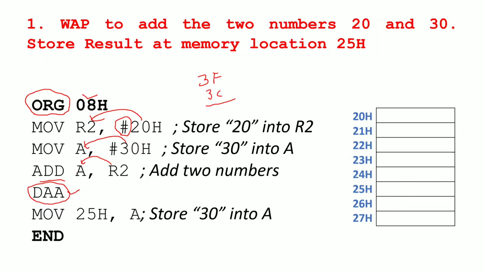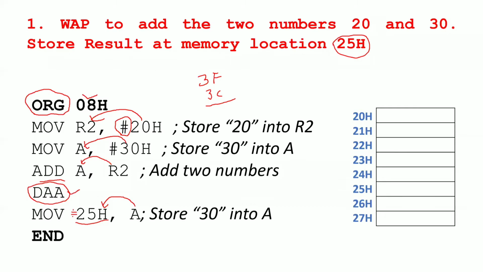So I am having the result in the A register. From that A register, I need to store that value inside one memory location. What is that memory location? The question they have asked, which is nothing but your 25h. So what I am doing, MOV 25h, A, which means I am loading the value inside this memory location. Why is it a memory location? Because there is no hash here.